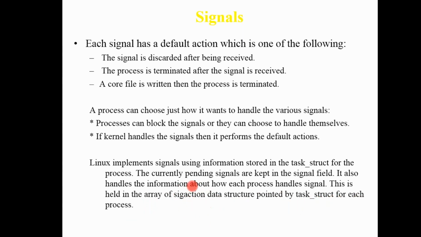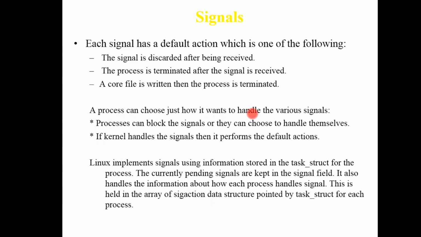The task structure contains all the information of the process, and it has one pointer called SIG action that contains all the data about the signals generated during that process execution. So this pointer will handle all your signals.